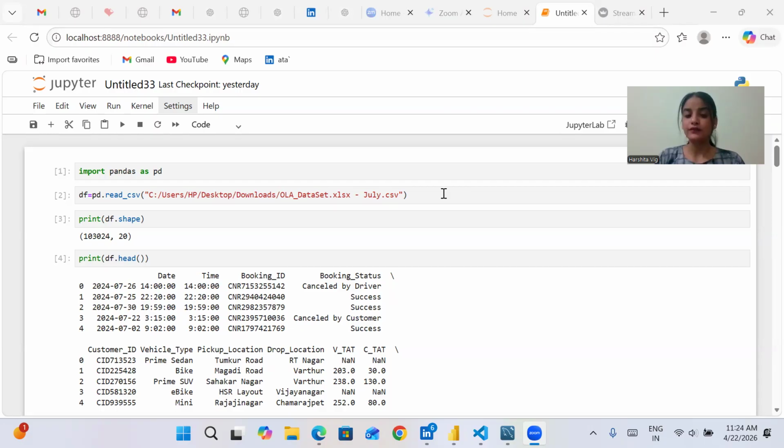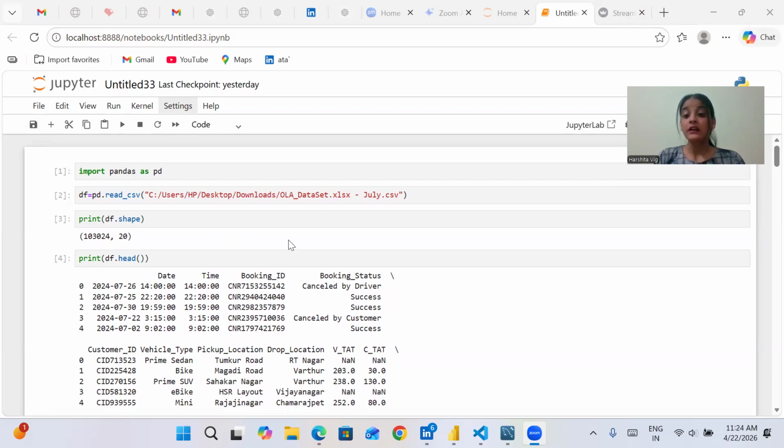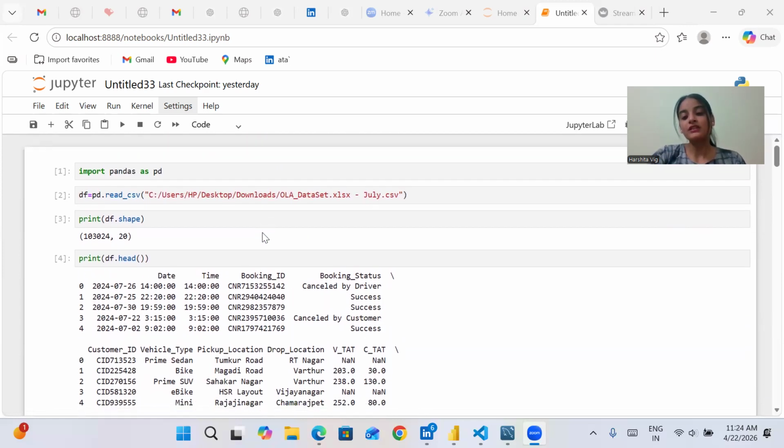This project basically focuses on analyzing the Ola Ride dataset for the month of July with the aim of understanding overall business performance. The dataset includes multiple attributes related to ride bookings such as customer status, vehicle type, payment method, and many other things. The goal of this project is basically to transform the raw data into meaningful insight so that it can support better decision making.